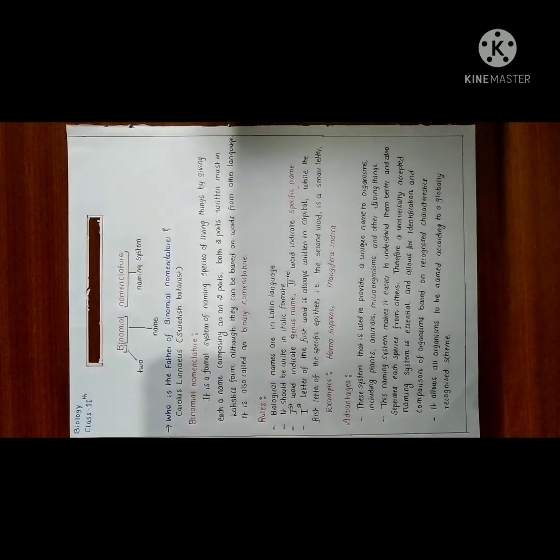Next we see the advantages of binomial nomenclature. This system is used to provide a unique name to organisms, including plants, animals, microorganisms, and other living organisms. It provides a unique name, and it does not change.